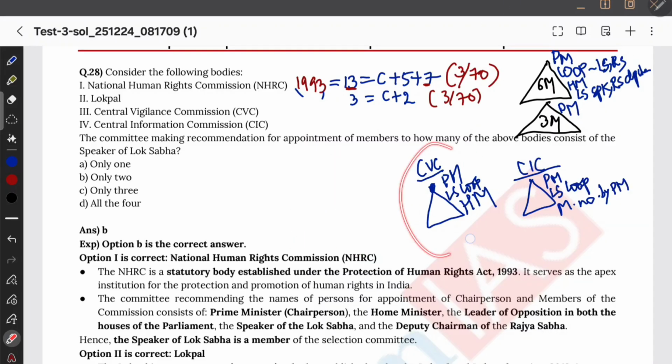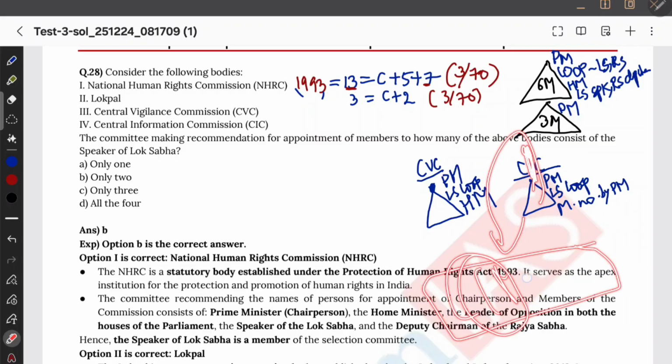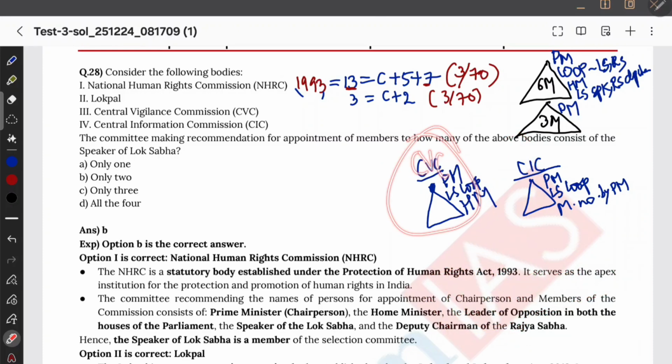By the way, this is the selection committee, right? So CIC is going to constitute how many members? I remember 11 members. 1 plus 10, chairperson plus other members. Okay. What about CVC? CVC, it's a statutory body under CVC Act 2003. हाँ ये भी बोलेंगे RTI 2005. चलो हाँ CVC 2003, CIC 2005, RTI Act 2005. Anyways, so CIC is going to constitute 11 members.